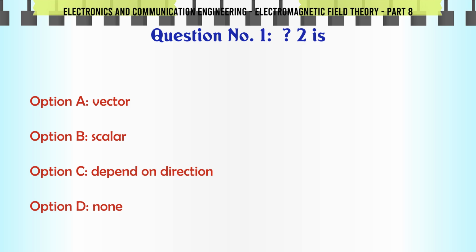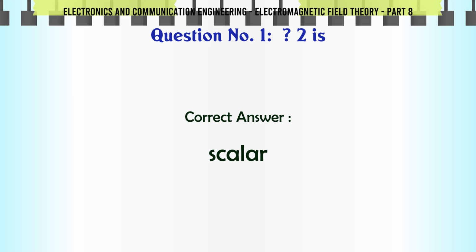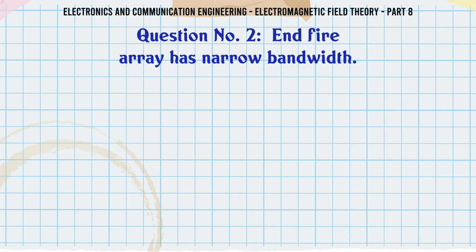2 is A. Vector, B. Scalar, C. Depend on direction, D. None. The correct answer is scalar. End-fire array has narrow bandwidth. A. True, B. False, C. D. The correct answer is true.